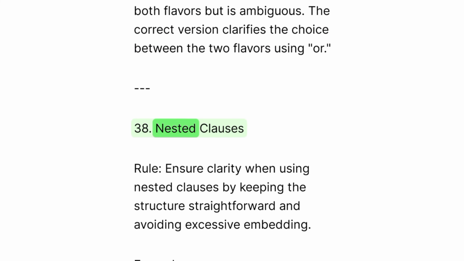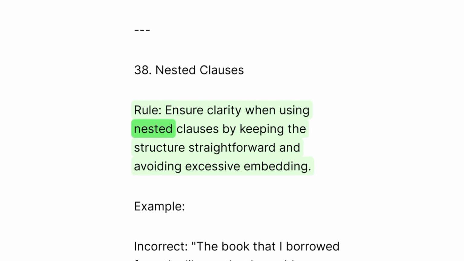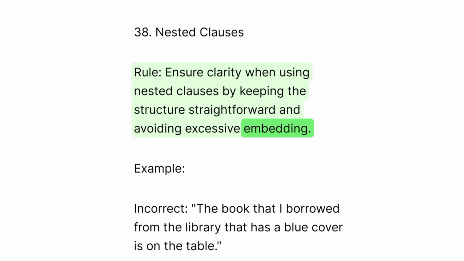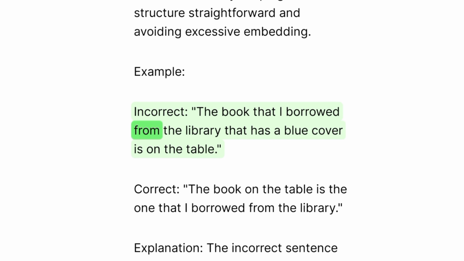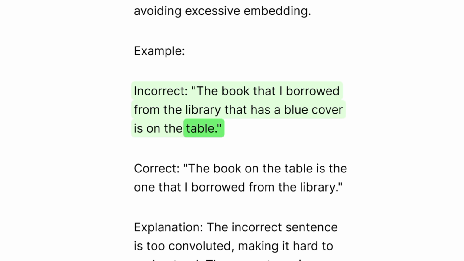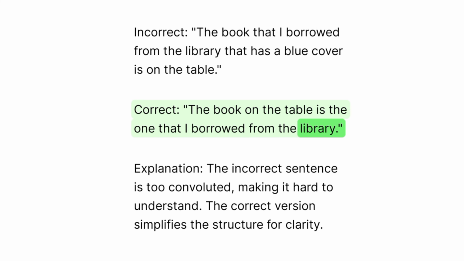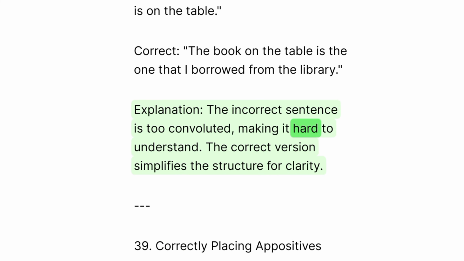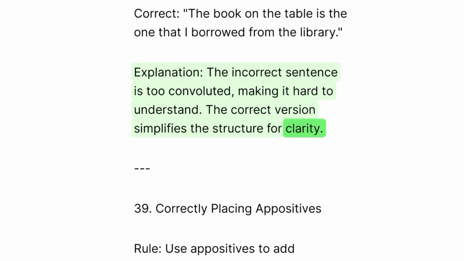38. Nested clauses. Rule. Ensure clarity when using nested clauses by keeping the structure straightforward and avoiding excessive embedding. Example. Incorrect. The book that I borrowed from the library that has a blue cover is on the table. Correct. The book on the table is the one that I borrowed from the library. Explanation. The incorrect sentence is too convoluted, making it hard to understand. The correct version simplifies the structure for clarity.